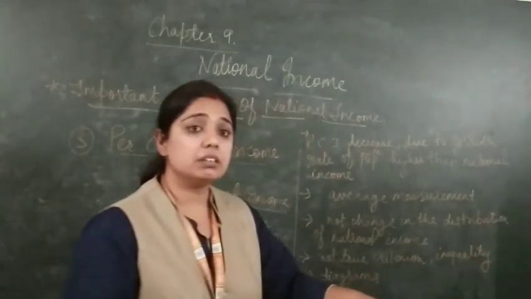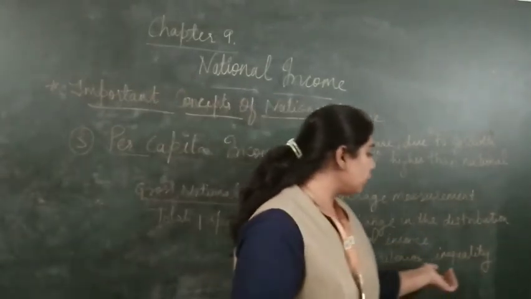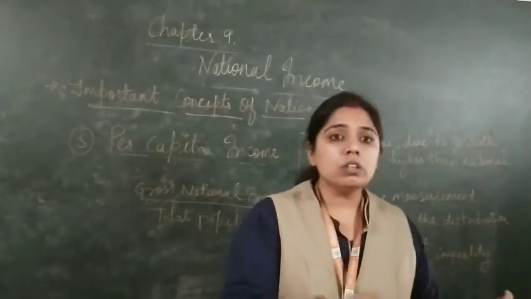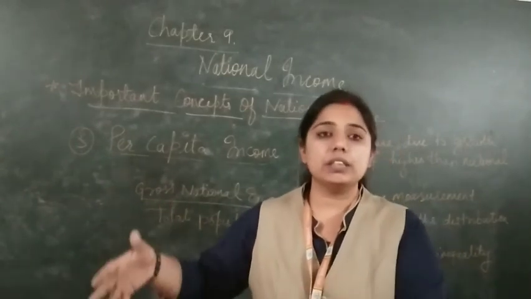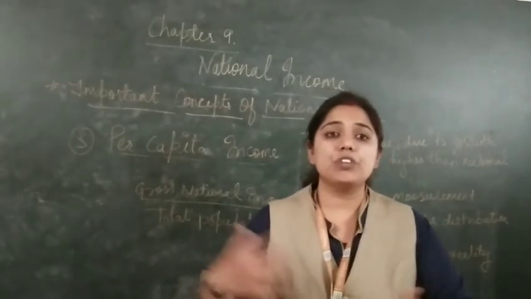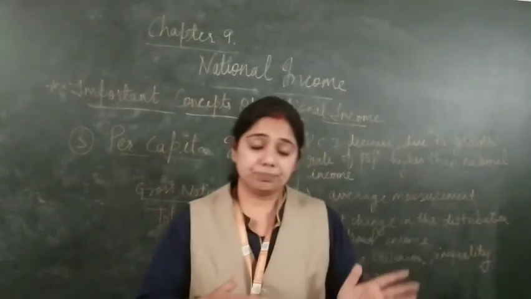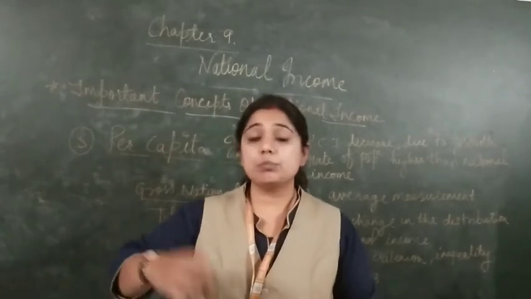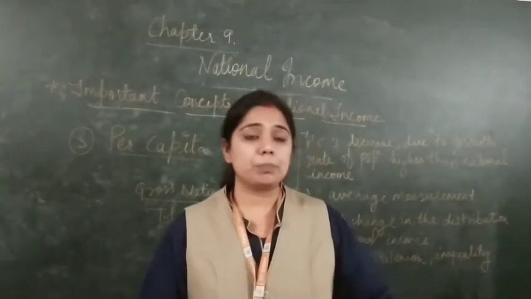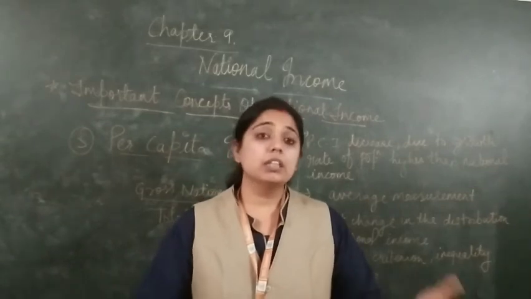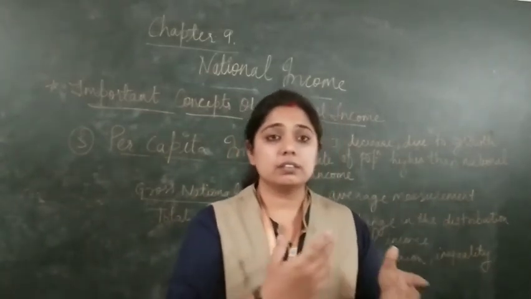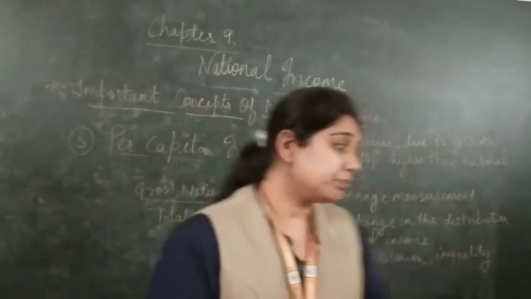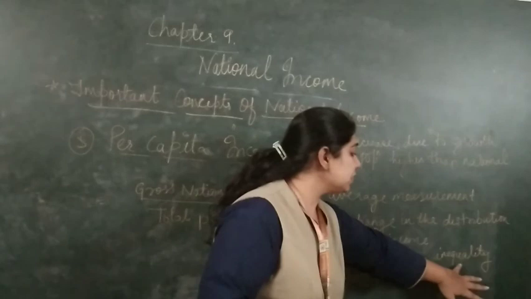Why is per capita income not a true criterion? Because the inequality of the income increases. Here all people do not have equality of income. They have very large differences in their income. In some areas we have good employment, somewhere people don't have employment. Some of them have good factories, meaning they are very rich, and some have too little income. So there is an inequality among the incomes.